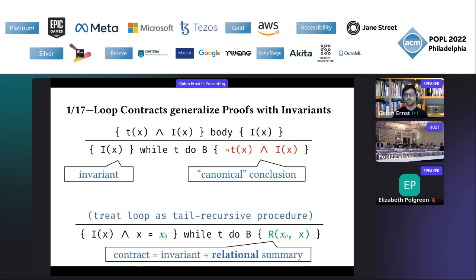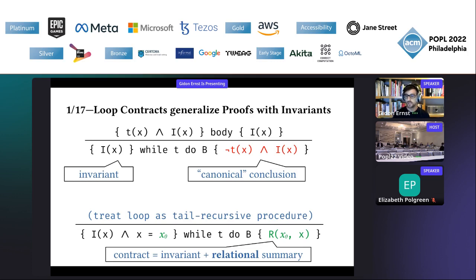And the idea of treating while loops as recursive procedures is to replace this canonical conclusion by a relational summary, which I'm going to call R, which is sort of like a postcondition that takes two parameters. This x0 refers to the state back before the loop, which is captured here by a logical variable. And x, of course, in the postcondition refers to the final value.